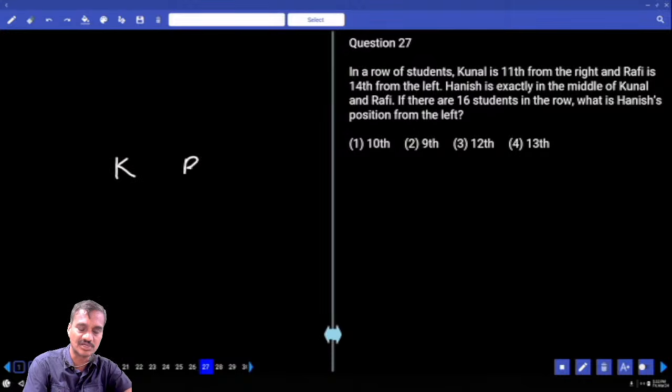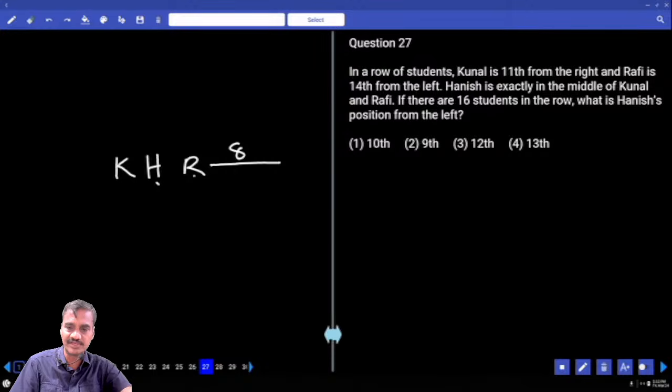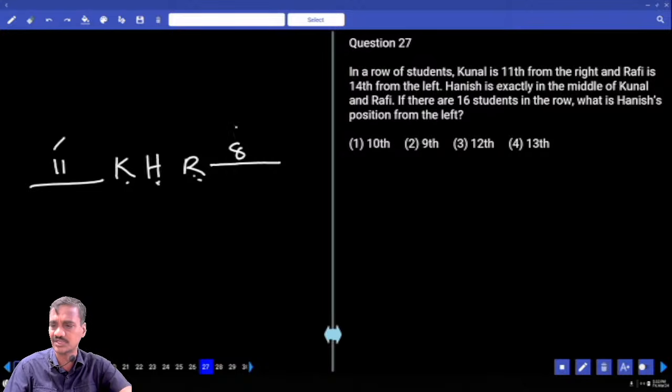Kunal, and this is R, 11th from the right hand side. Now if you take Hanis is here, Kunal is 11th from the right hand side, 2 persons, there are 8 more, 8, 9, 10, 11. And whatever this one, R. And Rafi is 14th from the left hand side, 1, 2, 3, and it's 11. 11 plus 8, and 14th from the left hand side. Who is this person here? And Kunal is 11th from the right hand side, and Rafi is 14th from the left hand side, and 12, 13, 14. Then, if there are 16 students in the row, what happens if we take it? Then also the number of persons is more than this one, isn't it? Then what is the order we have?